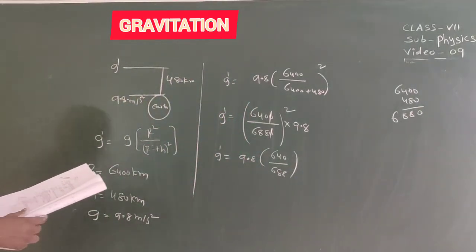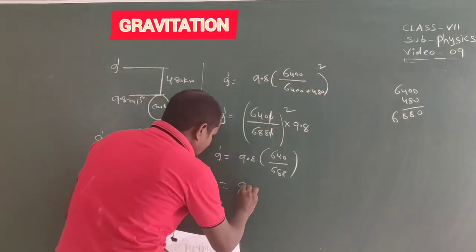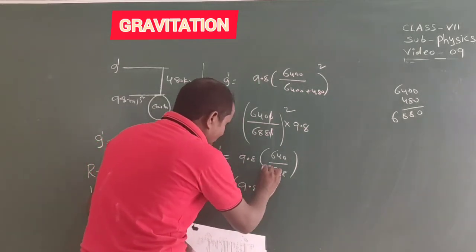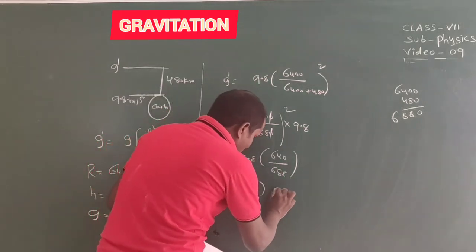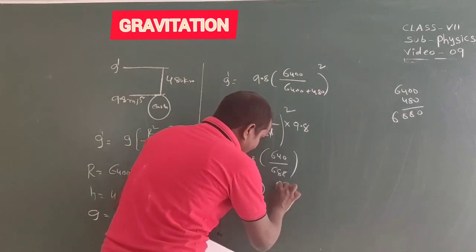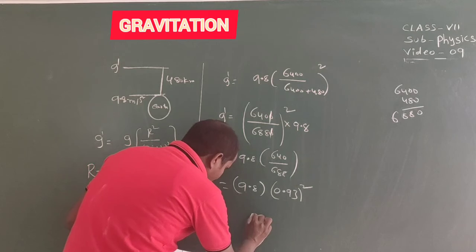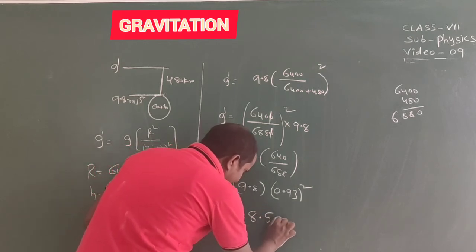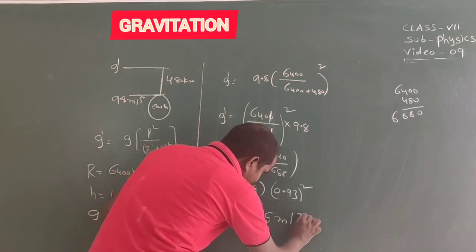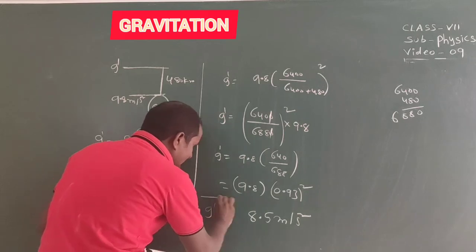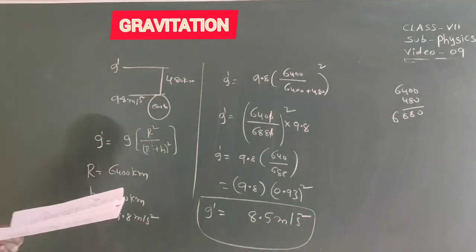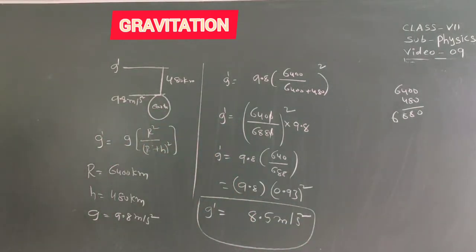Okay, this total value, 9.8 into this total value 0.93 whole square, that equal to 8.5 meter per second square. It is g dash value. g dash equal how much here? 8.5 meter per second square.